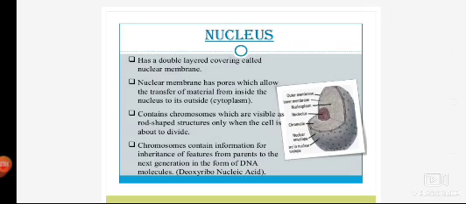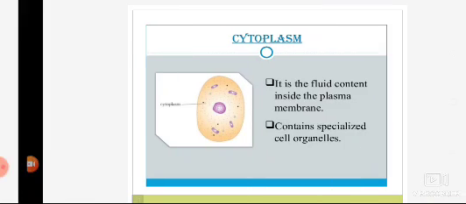And likewise, the overall human body is governed by a brain. So brain is the main part or the main boss of our body. Similarly, if I talk about the cell, the nucleus is the main part, that is the boss of a cell. So whenever the question comes, what do you mean by the boss of a cell, the answer is obviously the nucleus, because it is known as boss of the cell because it consists of what? The DNA, the genetic material.